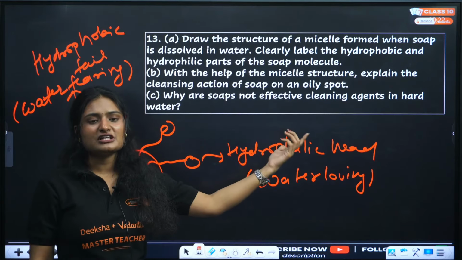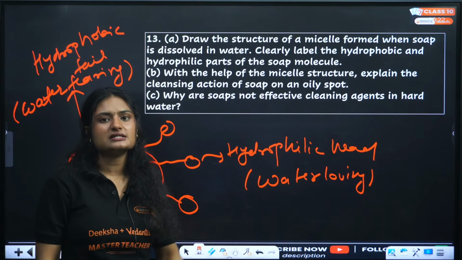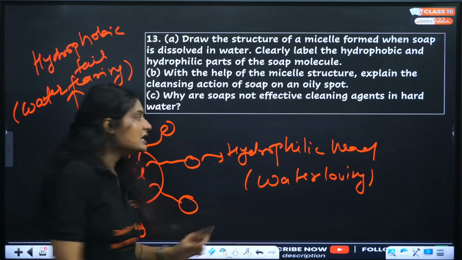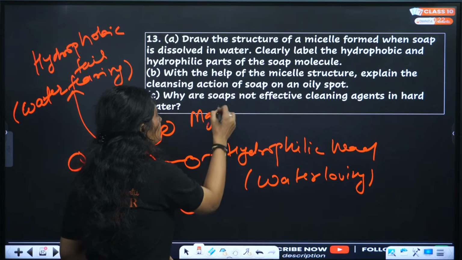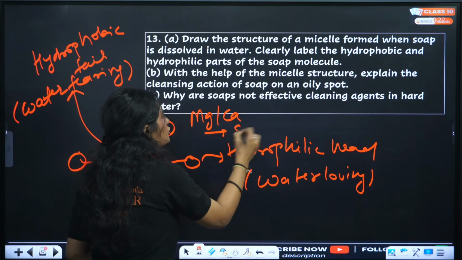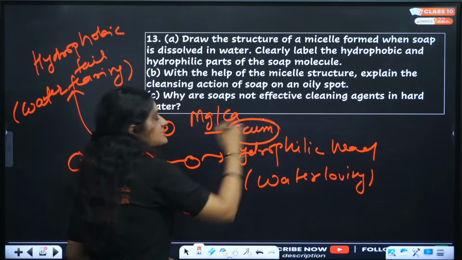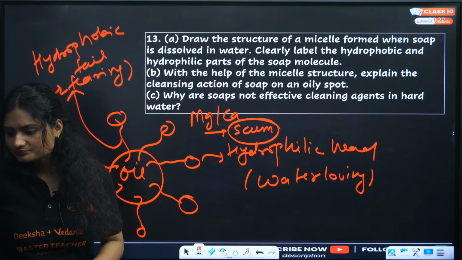Why are they not effective cleansing agents in hard water? Because in hard water we have magnesium and calcium ions, and these ions react with the soap and form this insoluble product called scum. Clear?